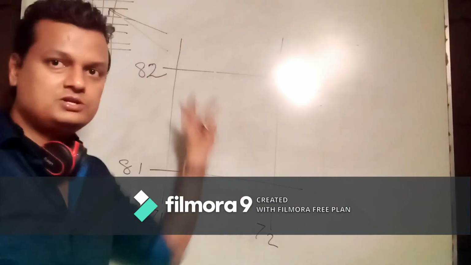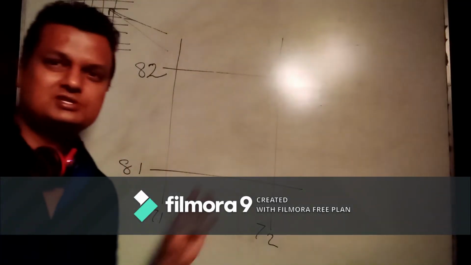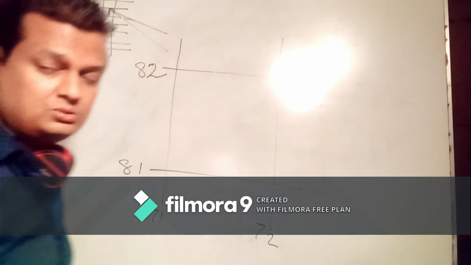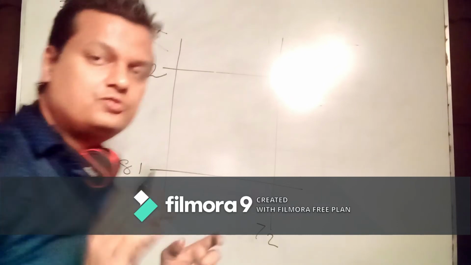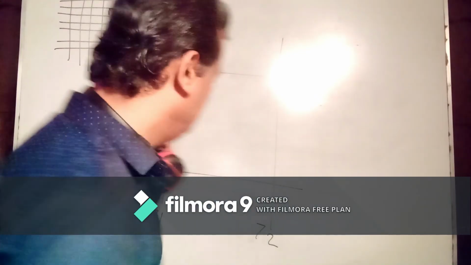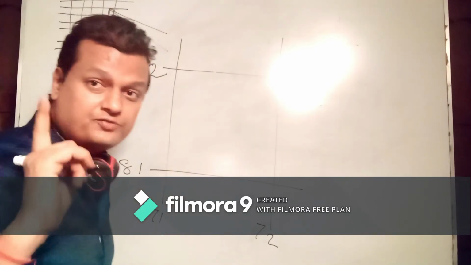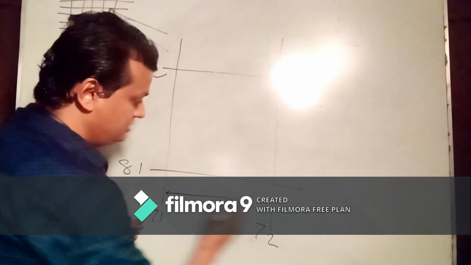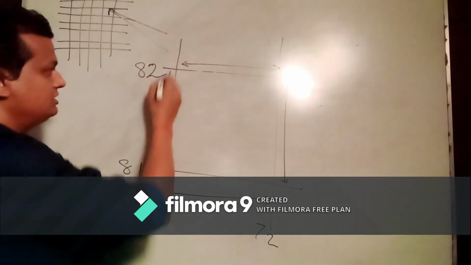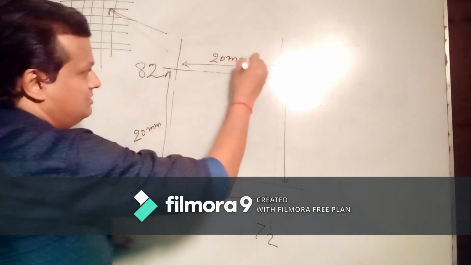I have taken this house. Now you can find this big arrangement over here: 71, 72, 81, 82. This is how we can find its 6-grid reference. What we need to do, 3 systems are there. Whichever you find very easy, you use that one. I'm going to make it convenient for you. We can keep a total of 9 dots here at a distance of 2 millimeter. The total distance of this line is 20 mm.